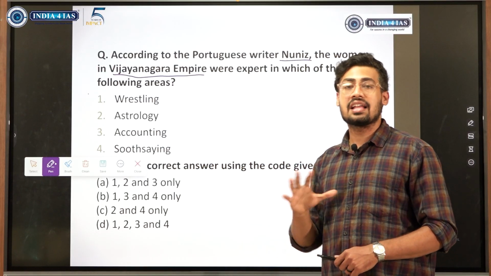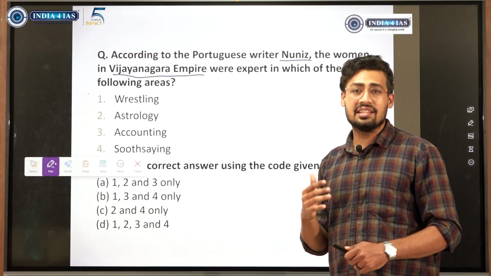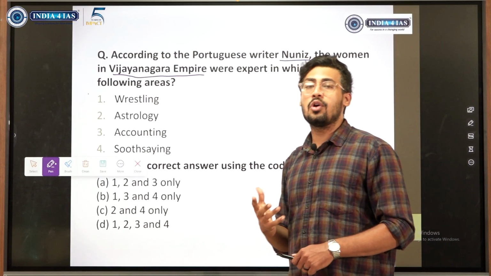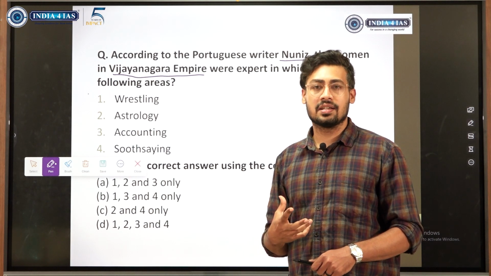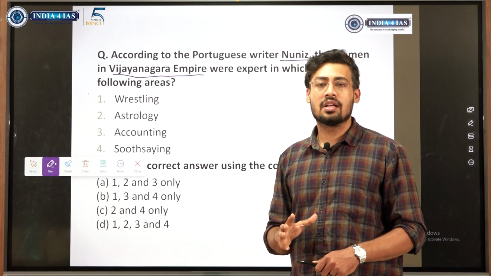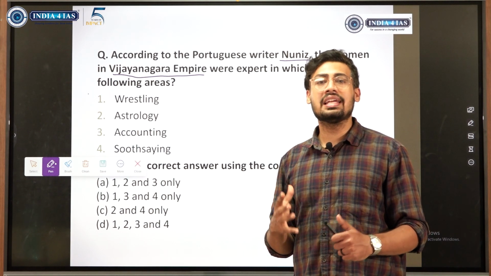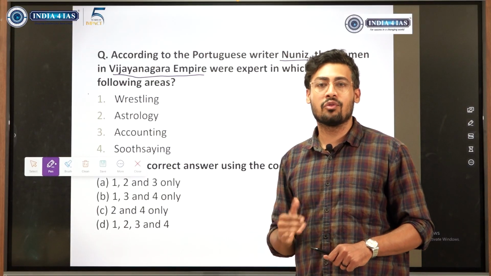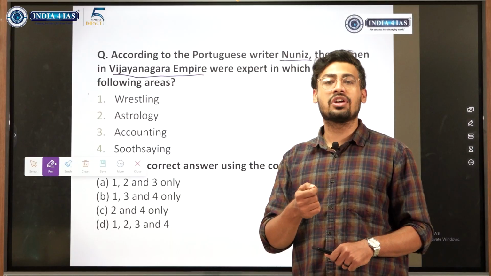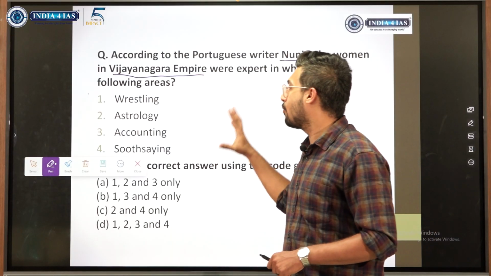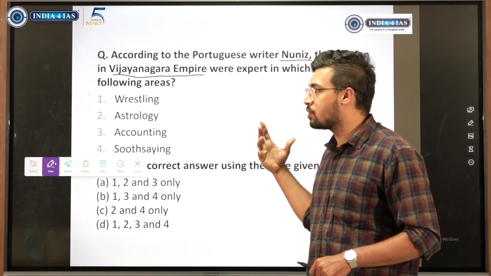Exactly this we have probably not read. But what is the view we have? That women had a decent condition in Vijayanagara Empire. We should know what kind of picture each kingdom had. For instance, in the Rigveda women had more freedom. Later Vedic, women's freedom was reduced. But when you speak of Vijayanagara, we have a positive view when it comes to women.